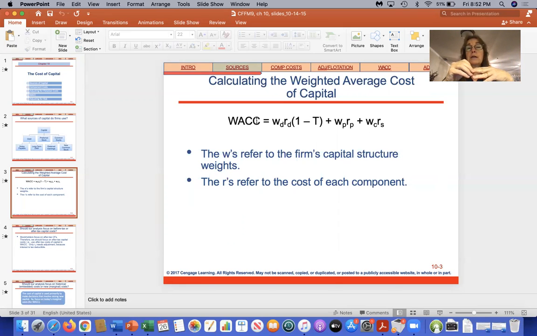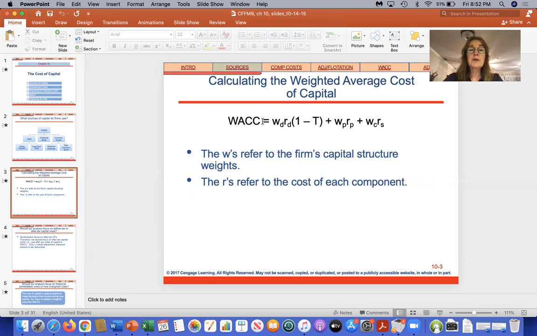Any project that is going to give us a return that's less than 9%, we would not accept because it's less than our weighted average cost of capital. So that's why we also call the weighted average cost of capital the hurdle rate. Okay, so let me explain this real quick.